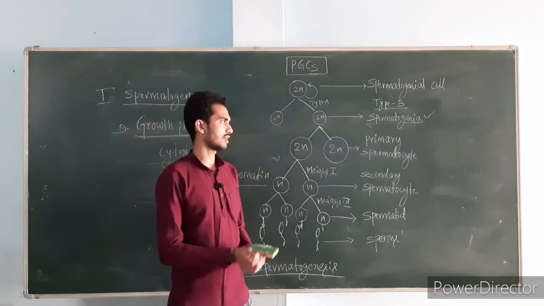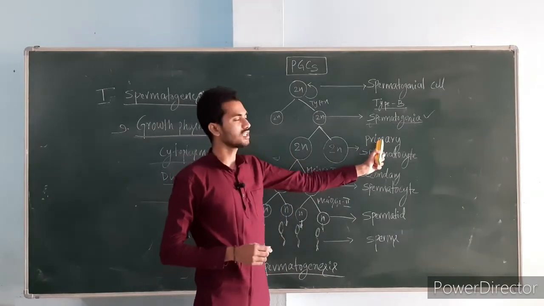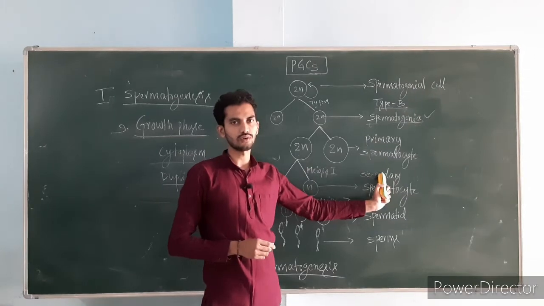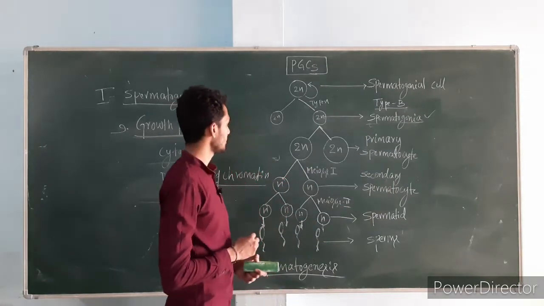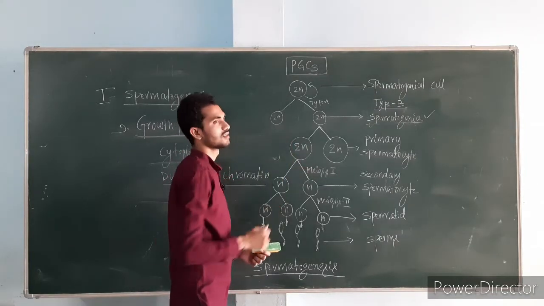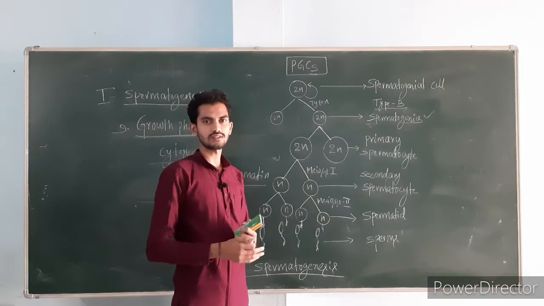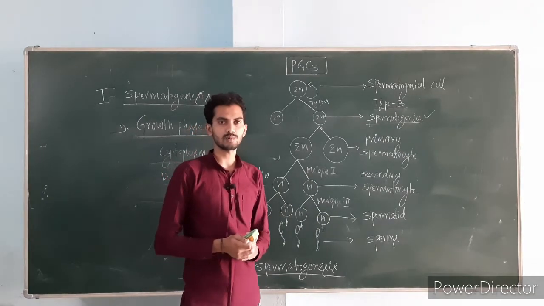And one more important thing is, this primary spermatocyte is the largest cell in the spermatogenesis process. Which is the largest germ cell in the spermatogenesis process?